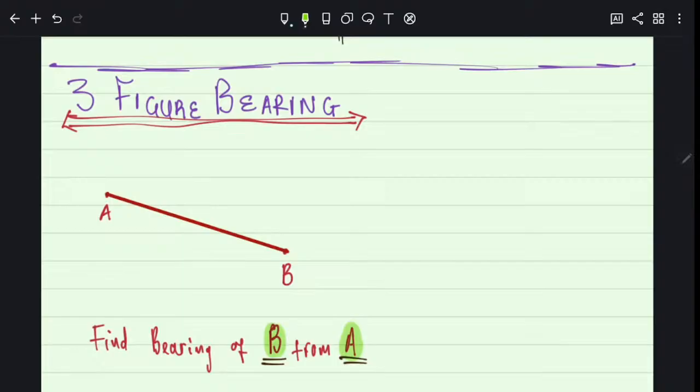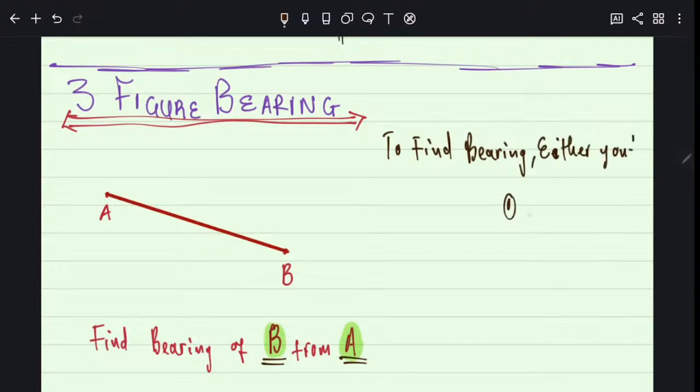So this thing called bearing, okay, to find bearing, I want to write down things so that I don't just use my mouth. To find bearing, okay, comma, either you, one, measure, or two, you calculate.